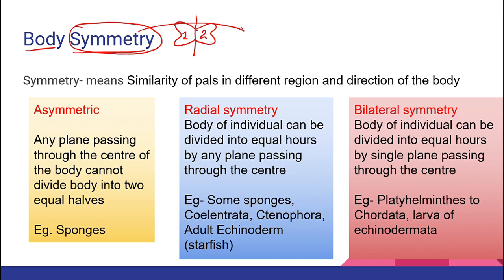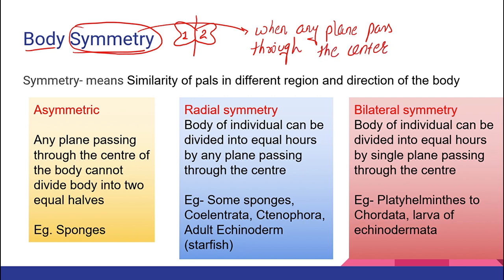So symmetry is nothing but when any plane passes through the center, it divides the body into two equal halves, right? So symmetry is nothing but when a plane passing through a center is going to divide the body into two equal halves. We call it symmetry. So based on that, we have three types of symmetry: asymmetric, radial symmetry, and bilateral symmetry.